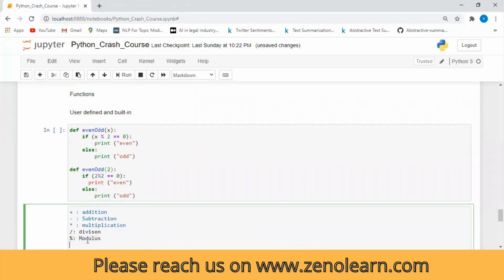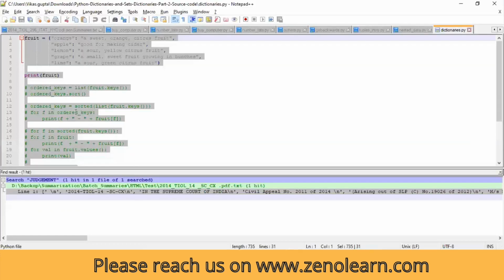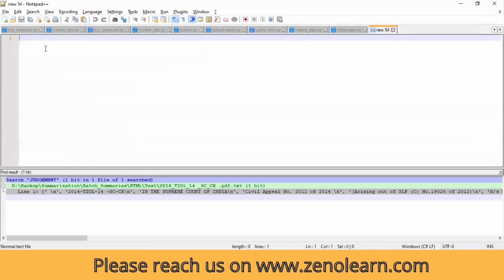No. What modulus does is perform simple division. Suppose I have 25 modulus 4. When I divide 25 by 4, I get 6, plus one remainder.